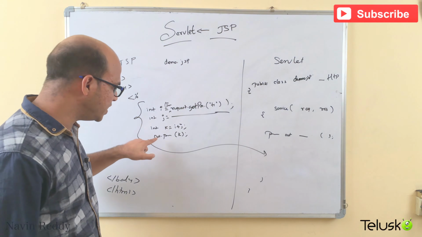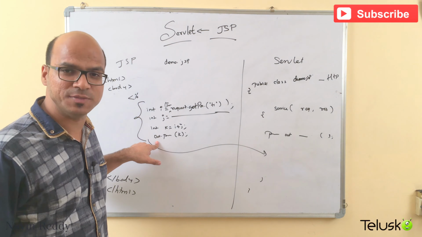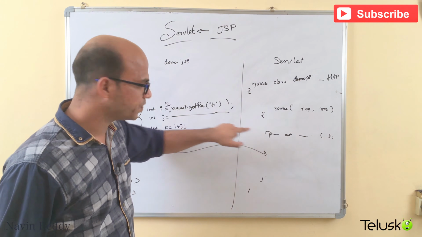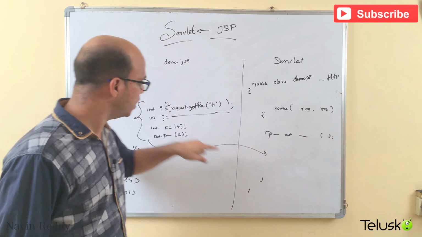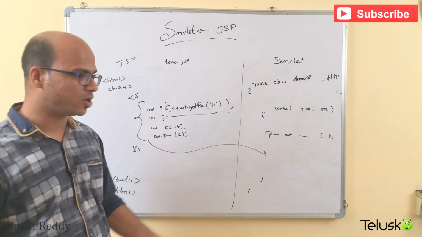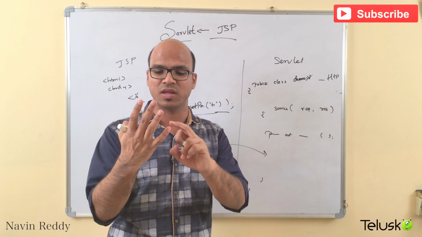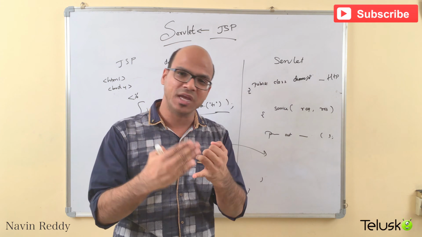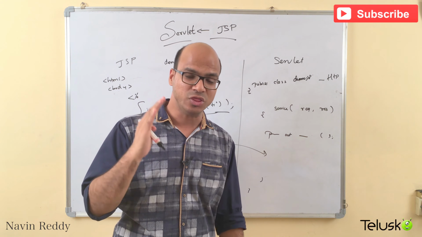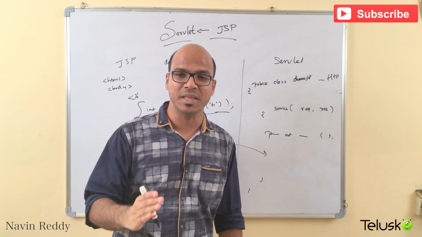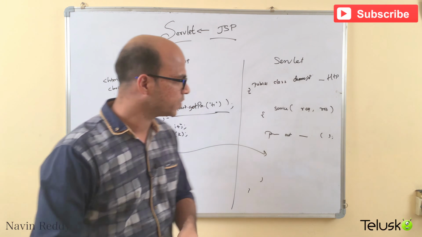And that's why you get this out object. You don't have to create an out object in JSP because your servlet will give you that object. You don't have to create a request object because your servlet will give you that request object. You don't have to create a response object because your servlet will give you that response object. Not just these three objects, even your session object, your application object, everything will be given by JSP, your Tomcat server basically. And those objects are called implicit objects in JSP. Again, we'll be seeing that in the future sessions.